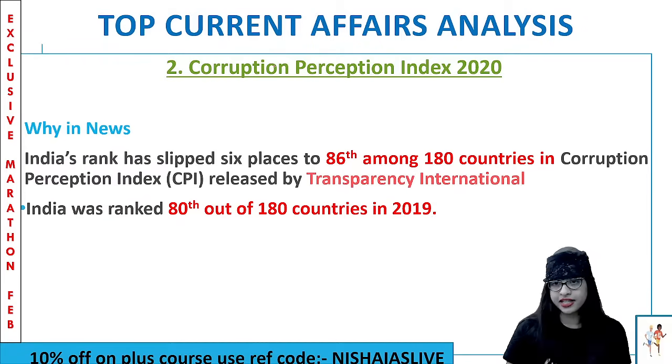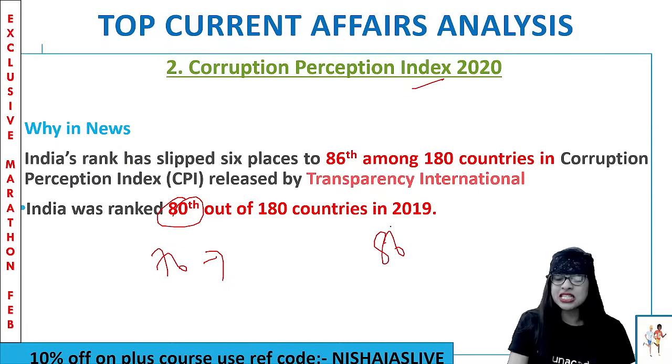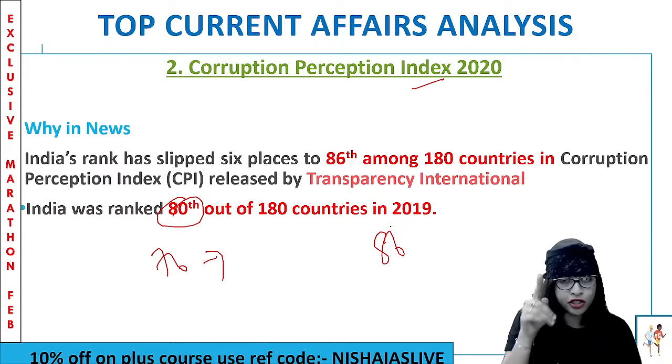So our rank was 86 in the Corruption Perception Index, guys. And if you see, in the year 2019 we were really better. At least we were in 80th position. Instead of improving to 76, we slipped 6 places to 86, which means corruption is increasing. We have to keep a huge check on that.